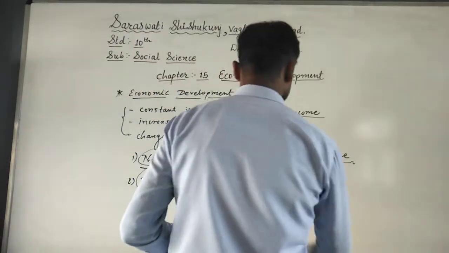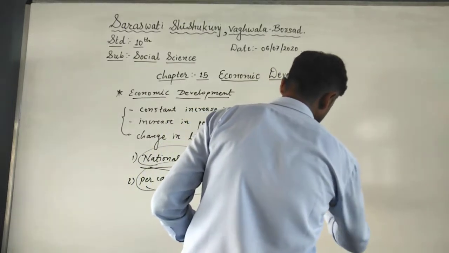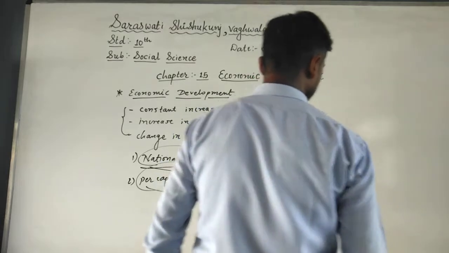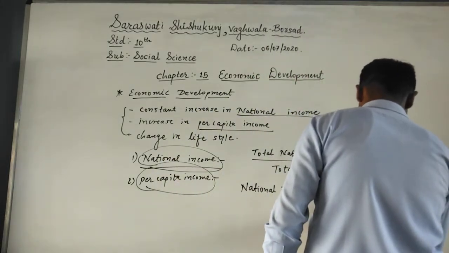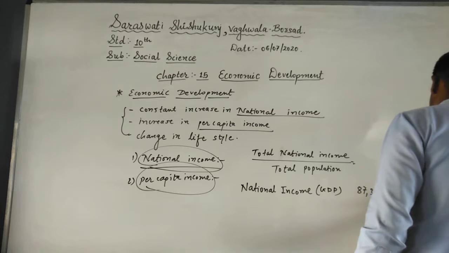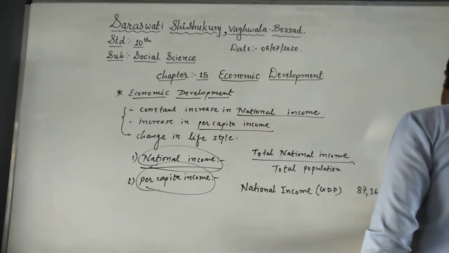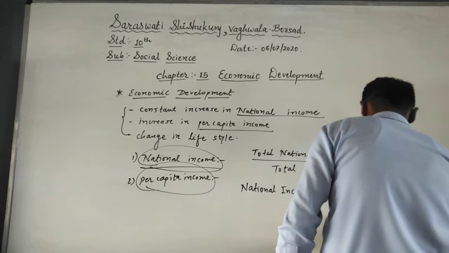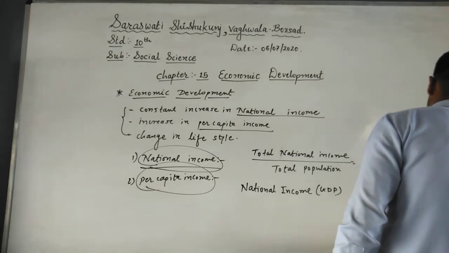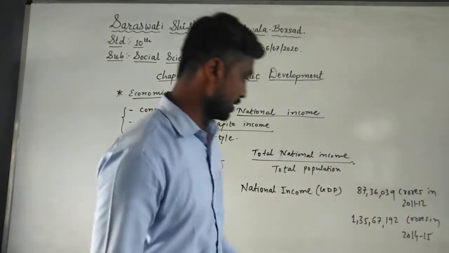For example, national income, or GDP, increased to 1 crore 35 lakhs 67,192 crores in 2014 and 15. Now look at the numerical.